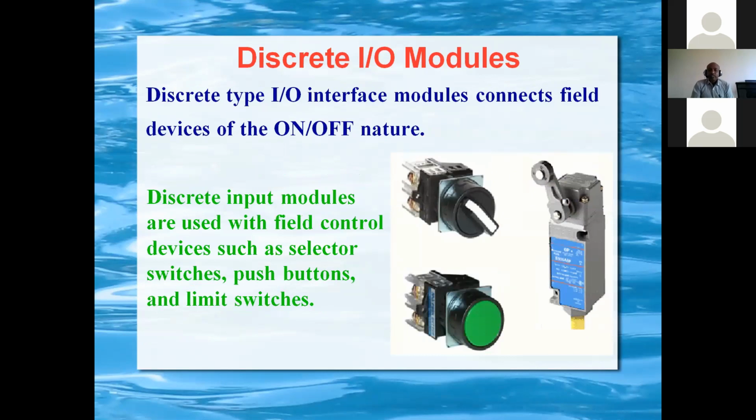You can also see here the limit switches, on-off selector switches, and push buttons. The input from these is often digital in nature, either 0 or 1. Generally we get this information from the field to the processor for implementing the particular logic.